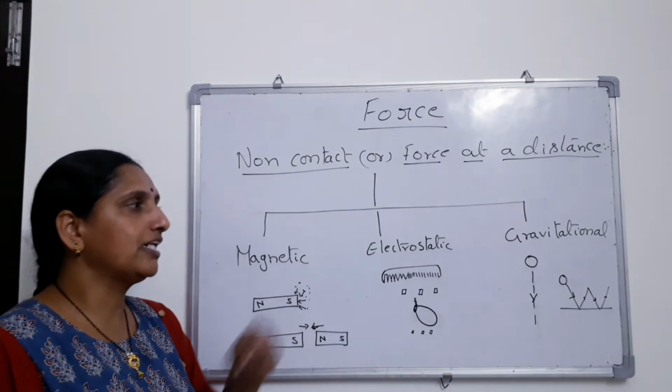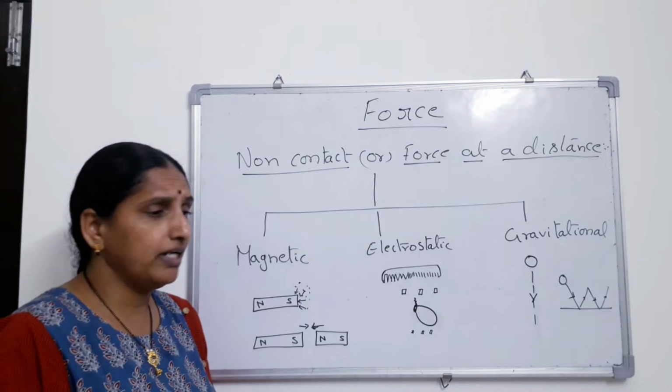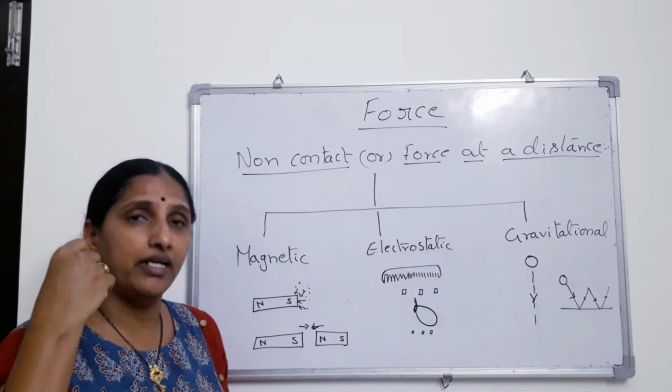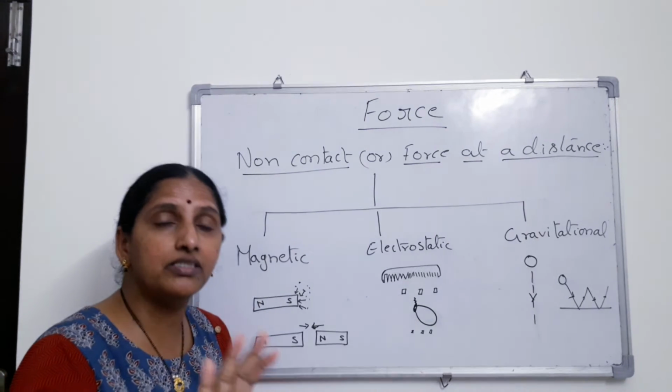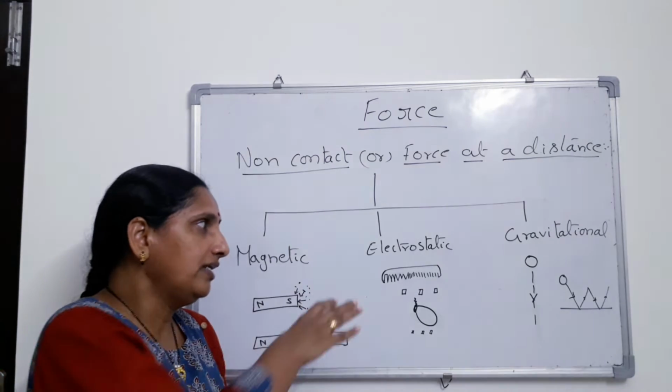Okay. Then electrostatic force. This is a very famous thing. By this time you might have heard it, experienced it, and also you might have done it yourself at home or in your childhood, right?